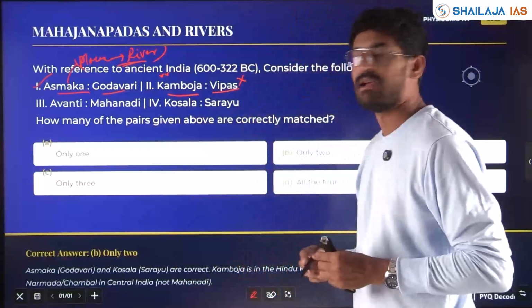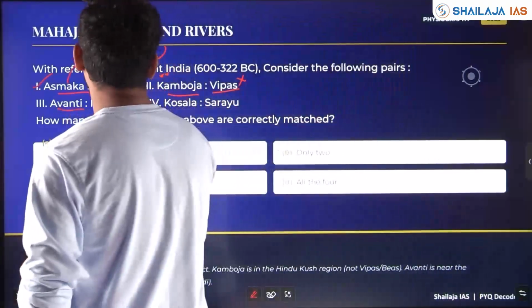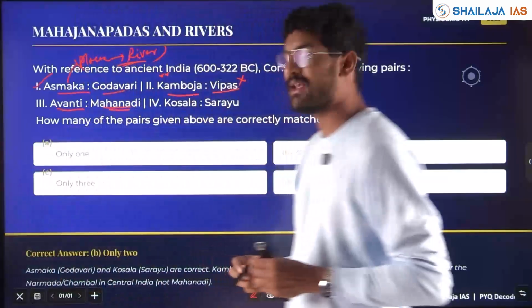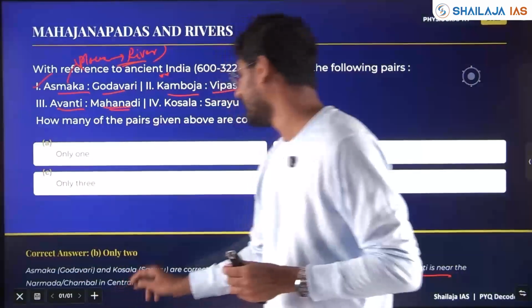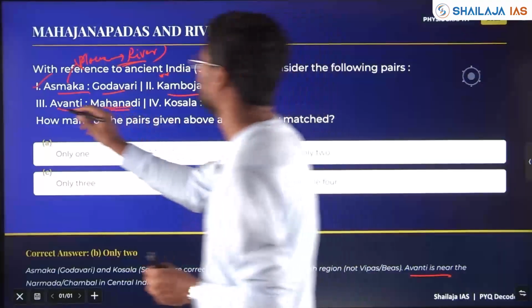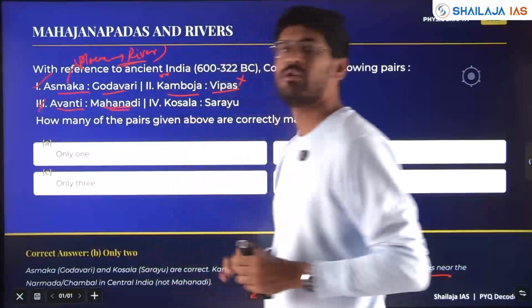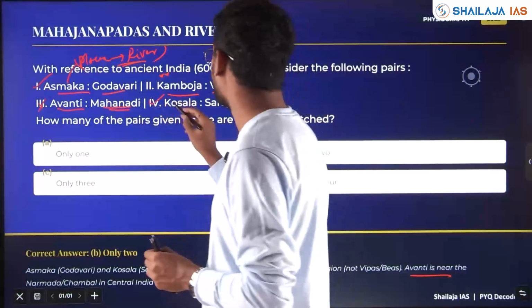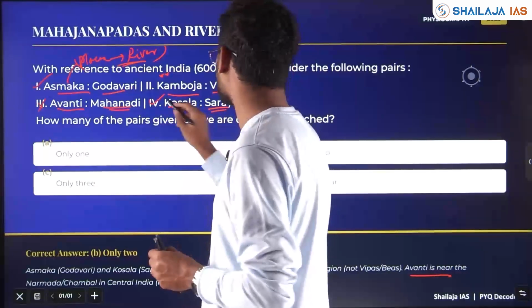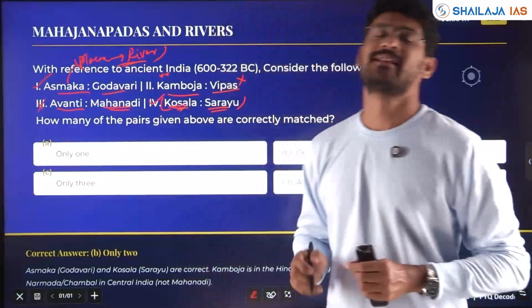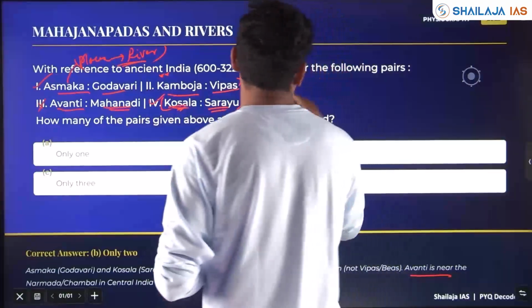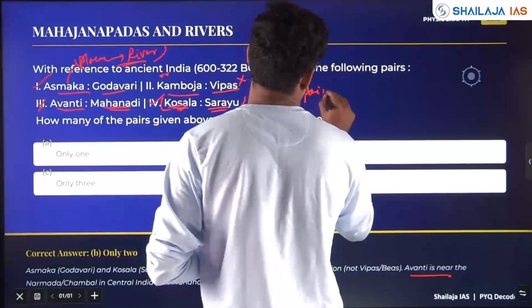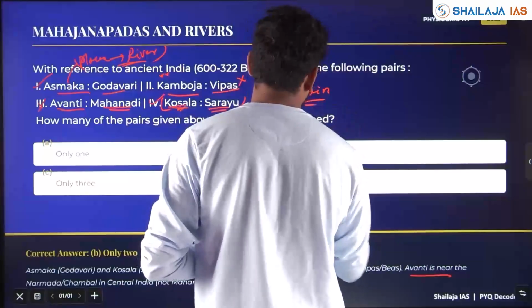This is wrong. Avanti, Mahanadi, is it? Mahanadi comes in the Odisha region. However, Avanti is near the Narmada and Chambal in central India. So this is also wrong. Sarayu, Kosala, okay. In the Ramayana, Kosala's capital is where the Sarayu river flows. So pairs 1 and 4 are correct here, and 2 pairs are wrong.